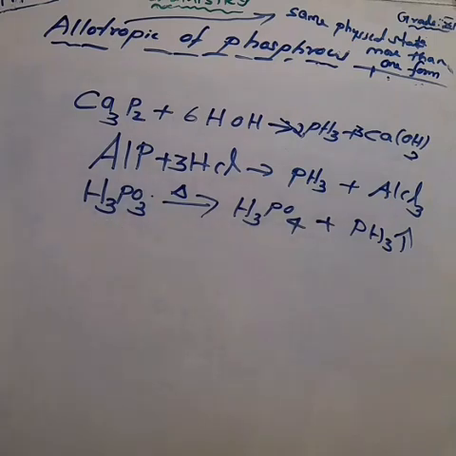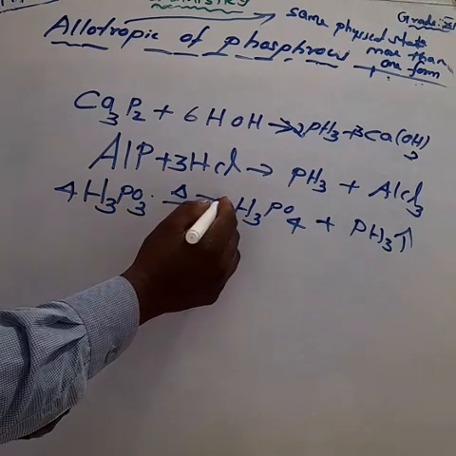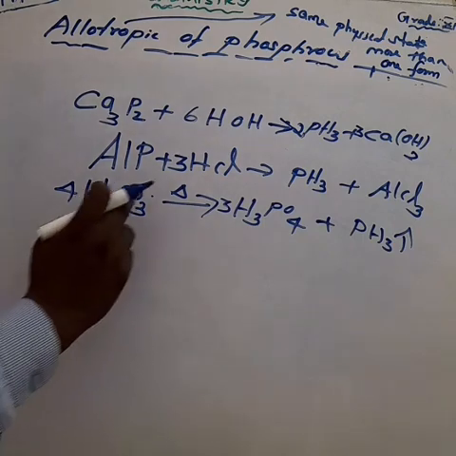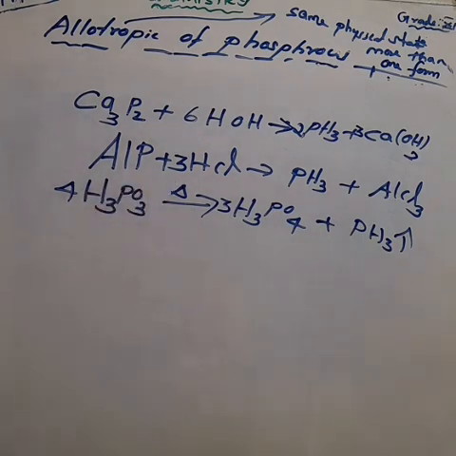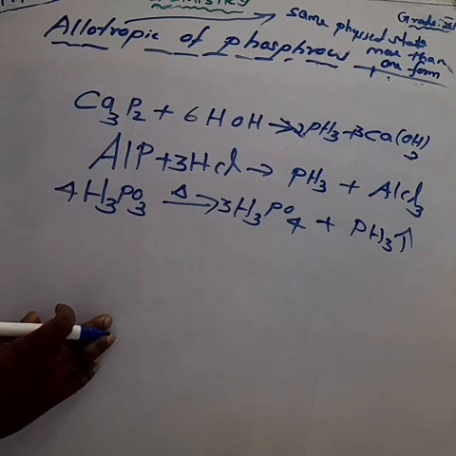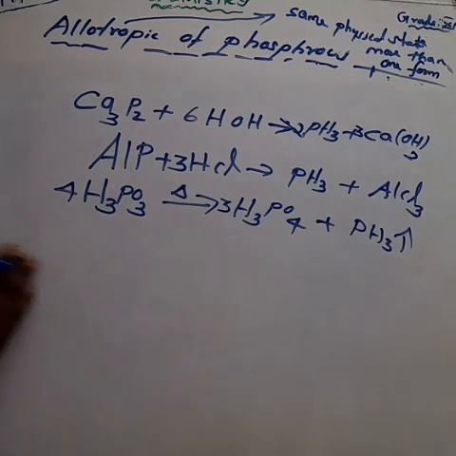So, how can you balance the equation? Here having the product side 4 phosphorus, reactant side, if you make it 4 H3PO3 means phosphorus is balanced. Now the equation is balanced. Next, a pure sample of phosphine can be prepared by taking one of the substances.